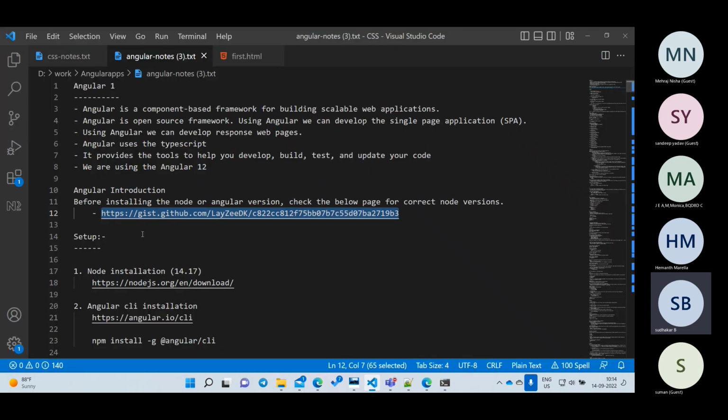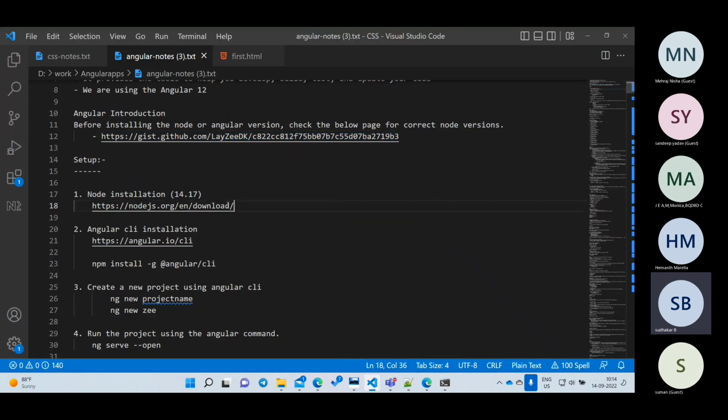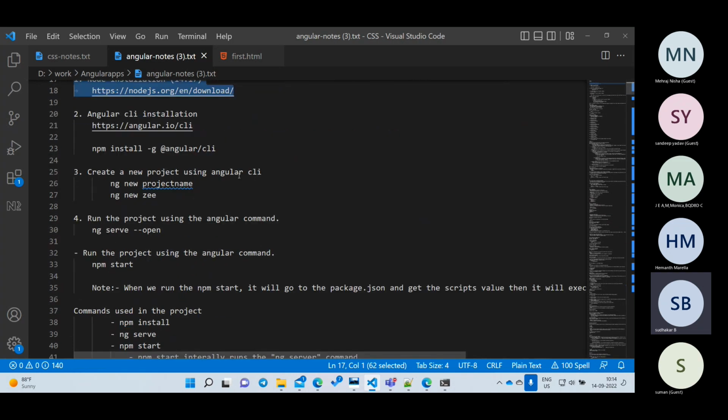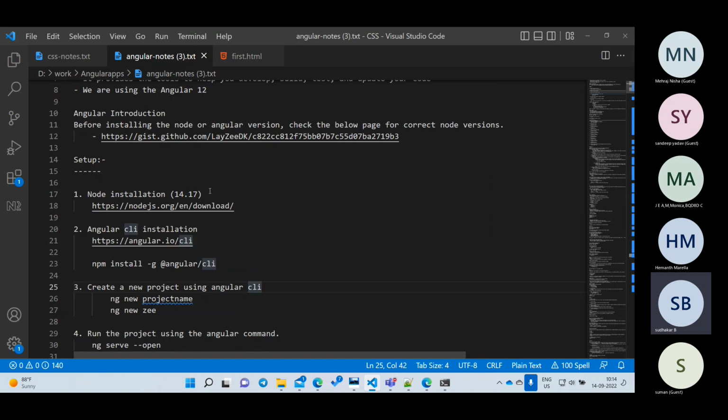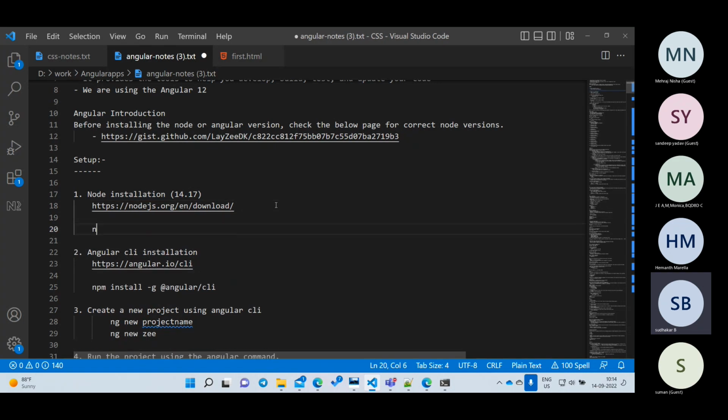So now I'll go here. Now we'll be going through the first step. What do we need to install? We have to install Node.js. We have done with Node.js, right? That is done. And second, we have to make sure that we have installed npm also. Correct, right? How will you check whether our node is installed or not? What is the command?